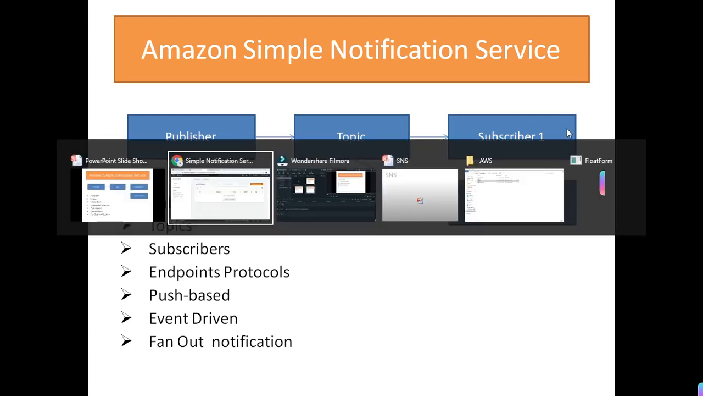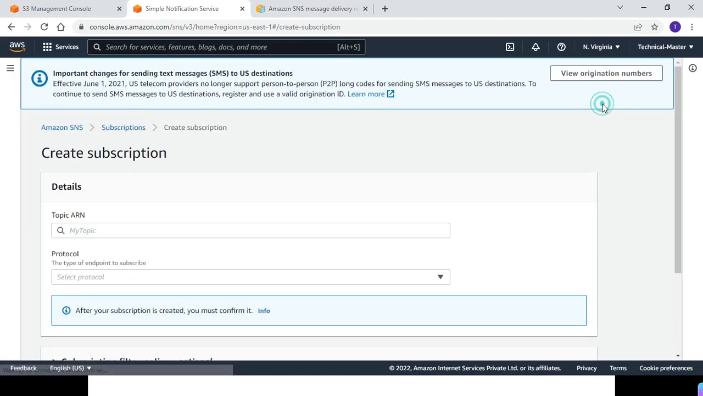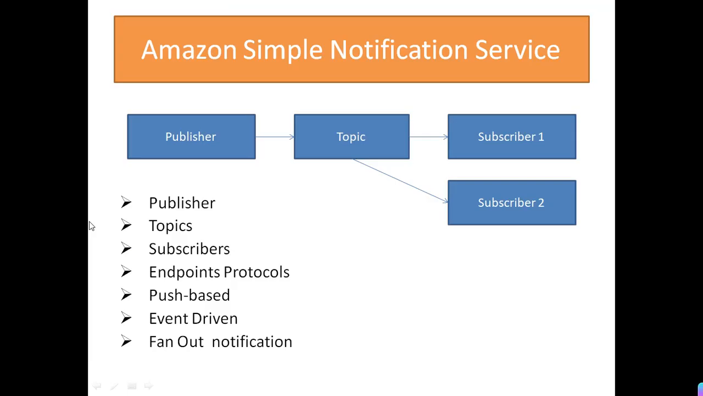I'll show you. If we try to create a subscription, we need to define the protocol, right? The type of endpoint to subscribe. So these are the options we can use: SQS, Kinesis, Lambda, email, SMS, and HTTP. So we have this many options which we can use. Don't worry, we will also cover this part in the demo.